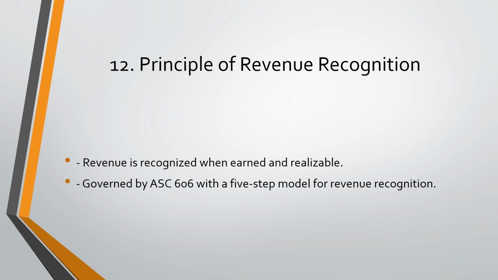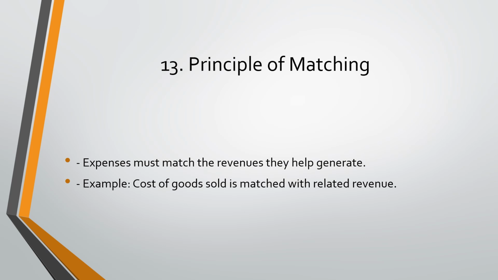12. Principle of revenue recognition. Revenue is recognized when earned and realized. Governed by ASC 606 with a 5-step model for revenue recognition. This will be discussed in a later part. 13. Principle of matching. Expenses must match the revenue they help to generate. Example: cost of goods sold is matched with the related revenue.